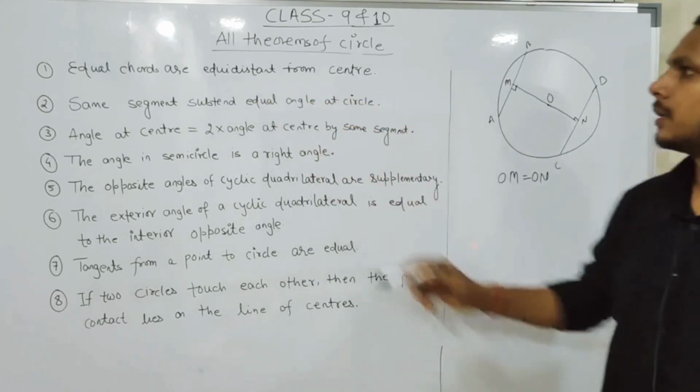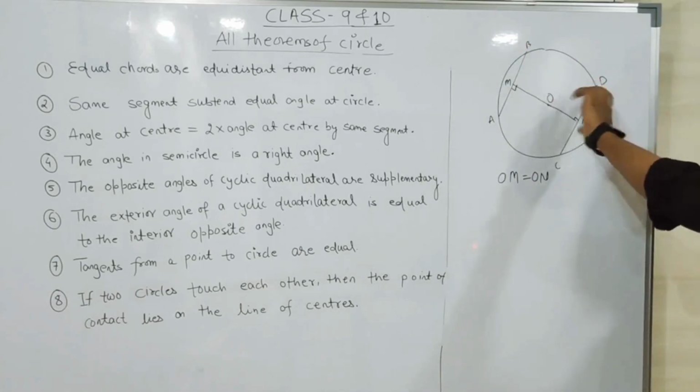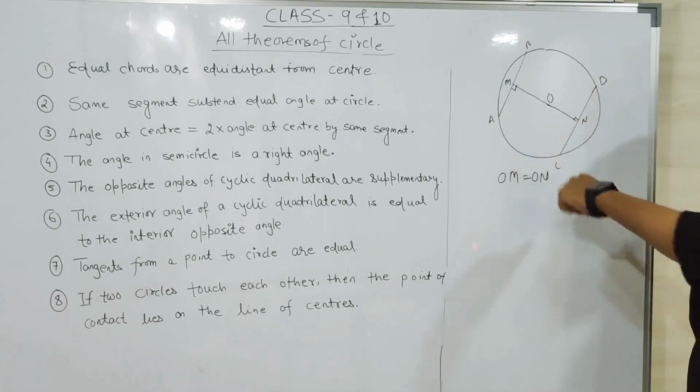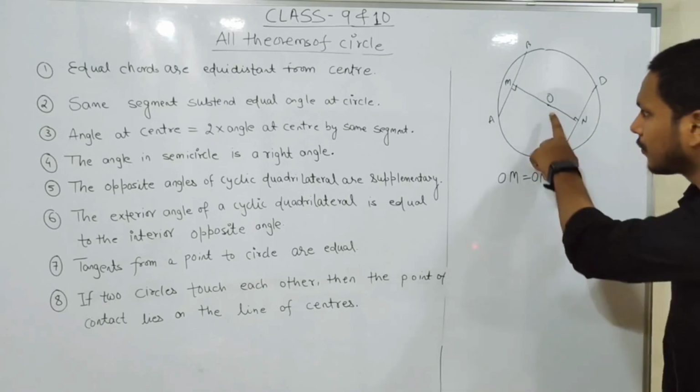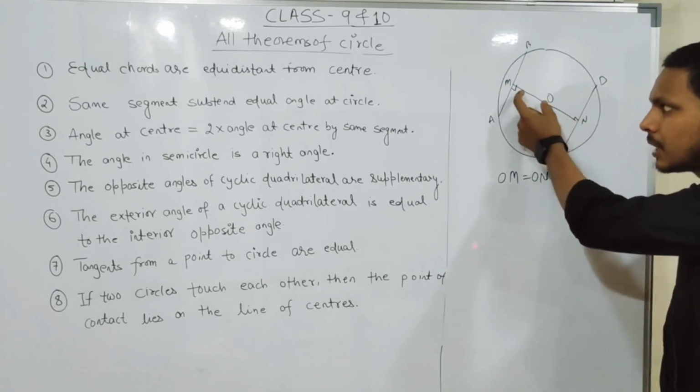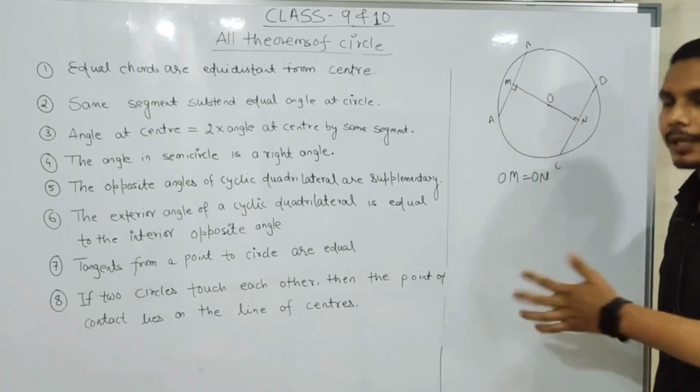If the two chords are equal in length, then they are equidistant from the center, meaning this distance and this distance will be equal.